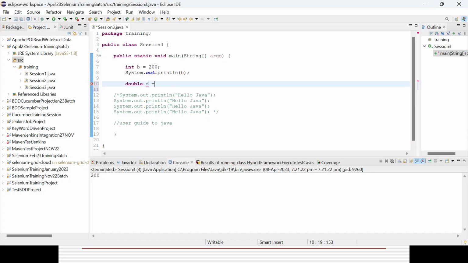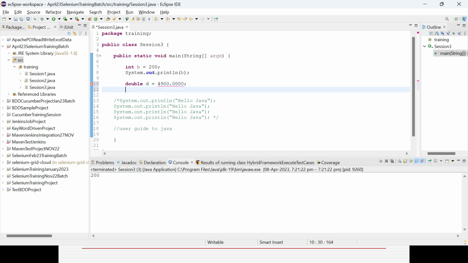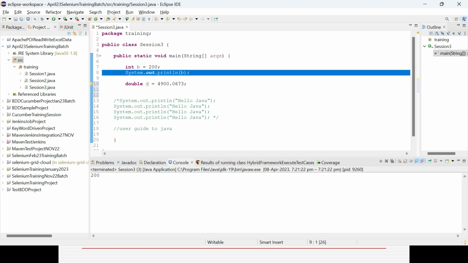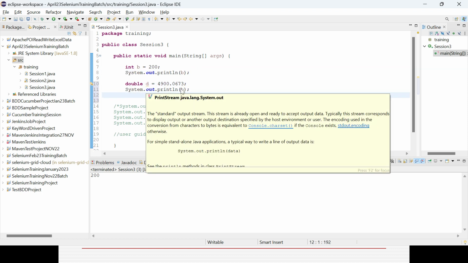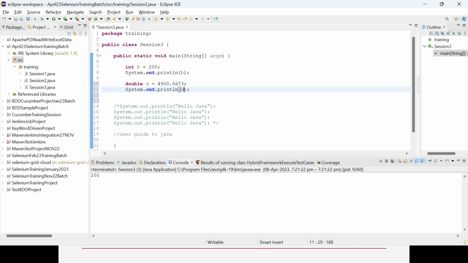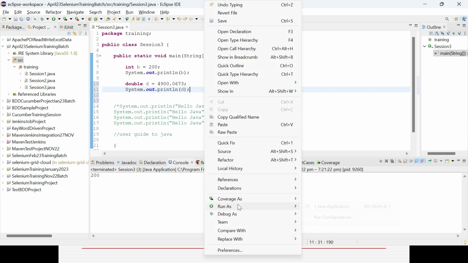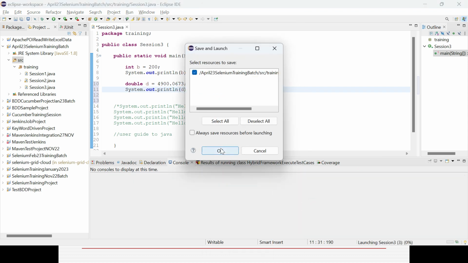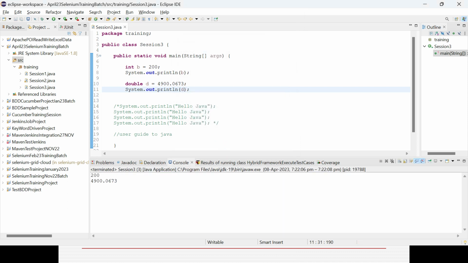Say D. Like that, and I can print it out. Sorry, I mean anything you give will definitely be a numeric value with a decimal value. You can run it here. You can see that it is coming here.